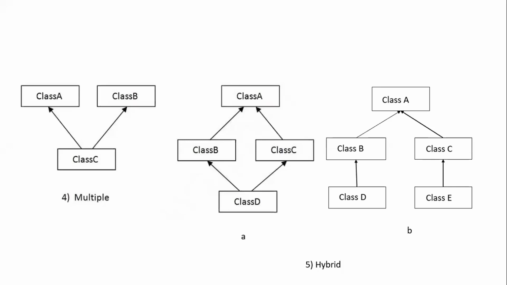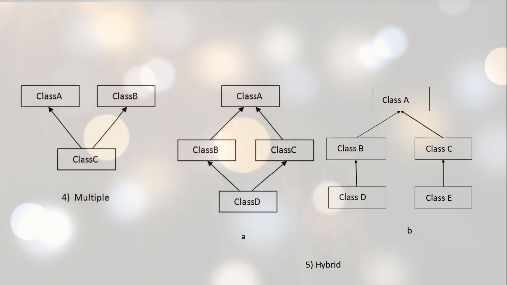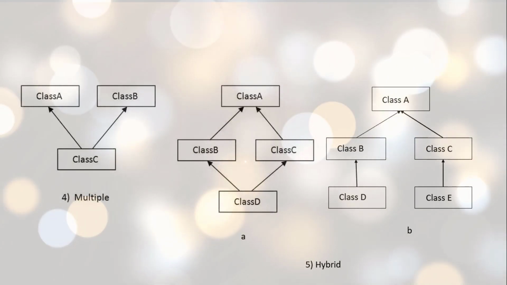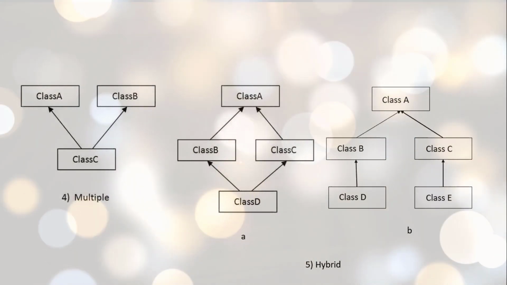When you go to other programming languages, for example Python, Python will support multiple inheritance because the way of accessing those methods is slightly different in Python. But if you want to achieve multiple inheritance in Java, you have to use interfaces, and that we will see in further classes when we start with the inheritance concept.